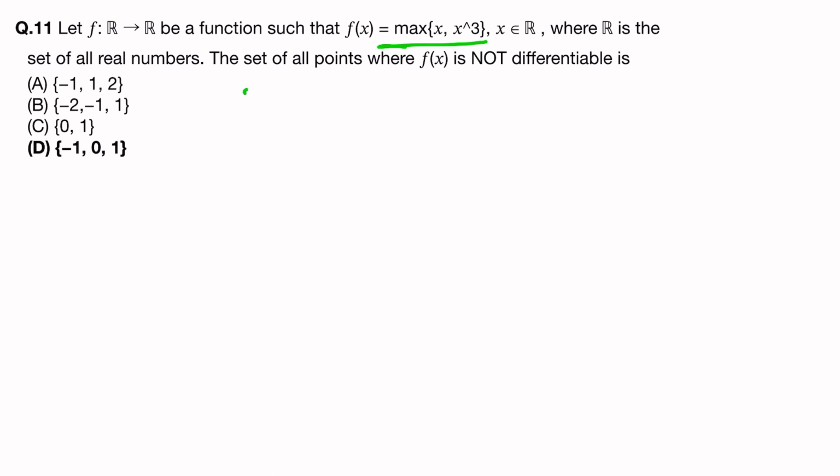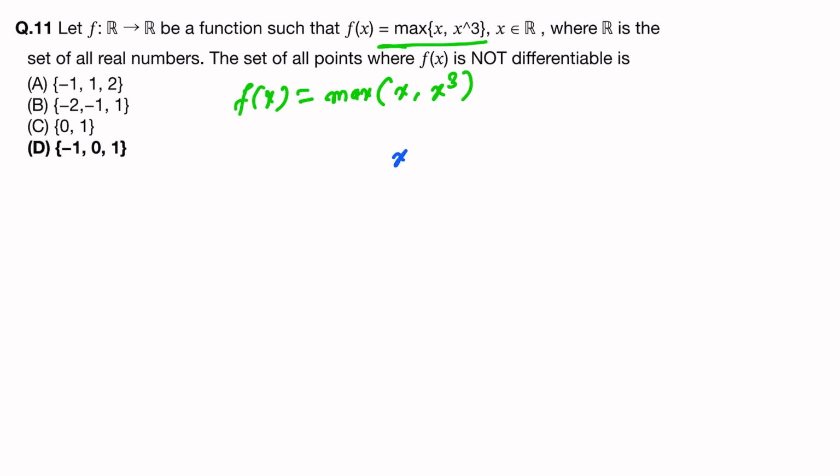So the function is f of x equals max of x and x cube. Okay, so just see its range: -1, 0, 1. So below -1, which will be maximum, x or x cube? X, because if you do cube then its value will be decreased, and negative of a large value is lesser. So I take the range like this.